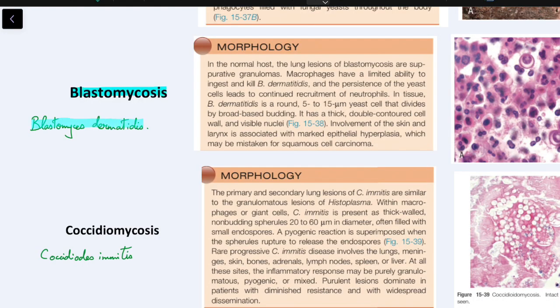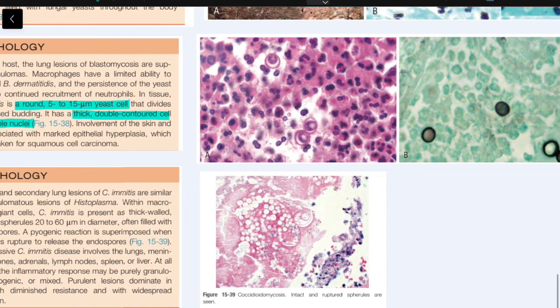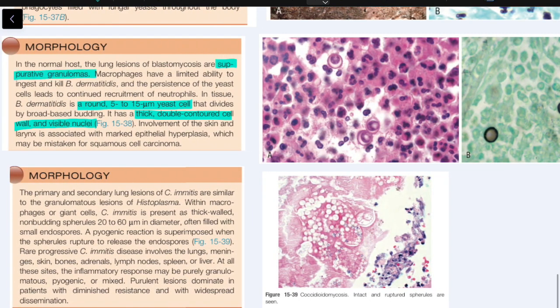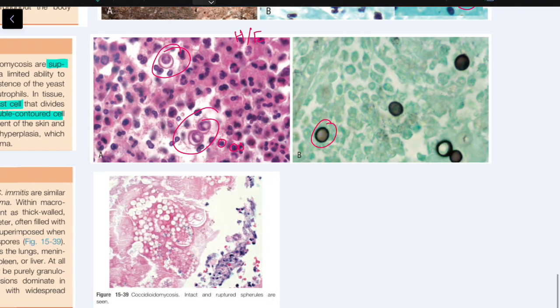Blastomyces dermatitidis is around 5 to 15 micrometer yeast cell, and it has a thick double contoured cell wall and a visible nucleus, and is usually associated with suppurative granulomas. So this is an H&E staining, and these are the round budding yeast cells which are larger than the surrounding neutrophils, and this is again a silver staining, and you can see the double contoured cell wall.